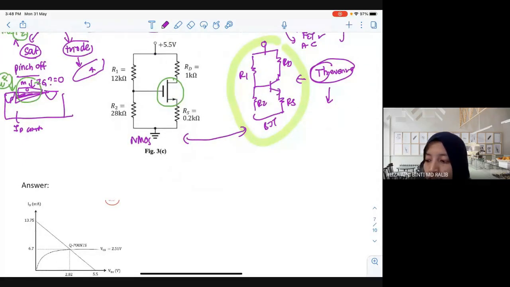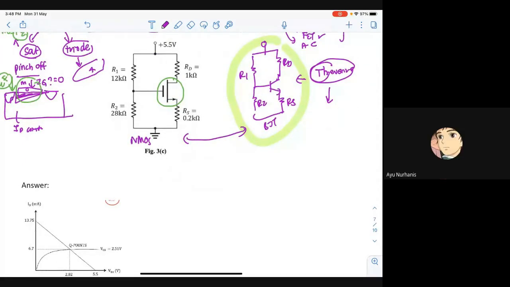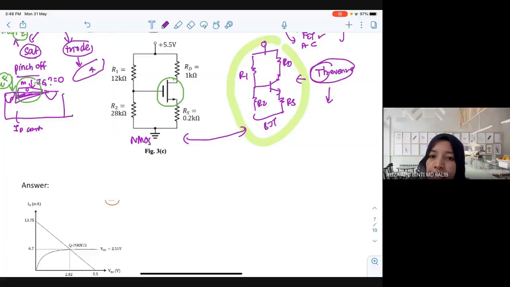After VTH, your final aim. You want to find I what? No, BJT. IC, IB or IE? IC. IC and VCE, right? VCE. The whole process of this one, what do we call it?